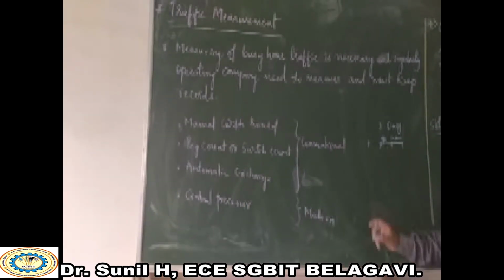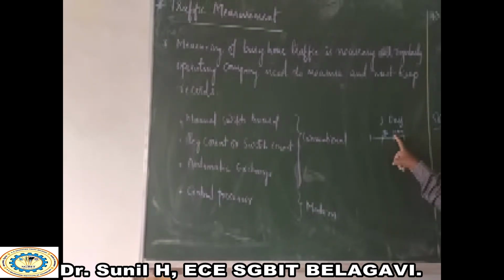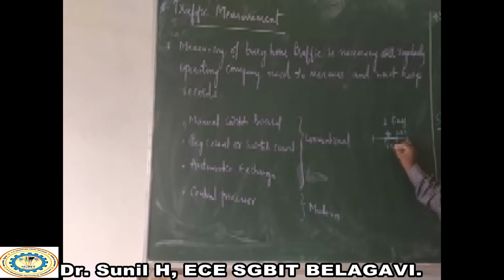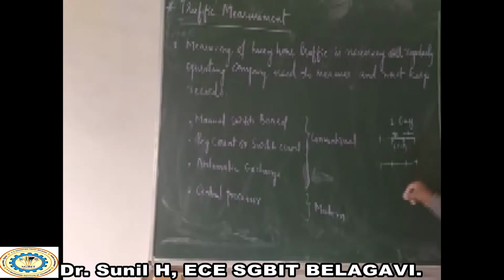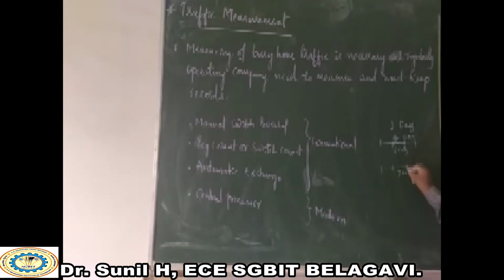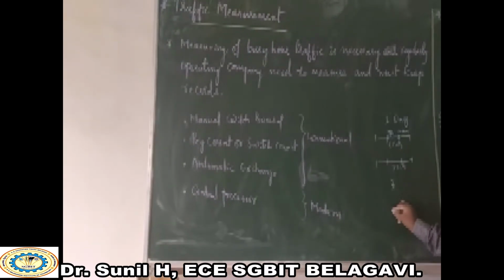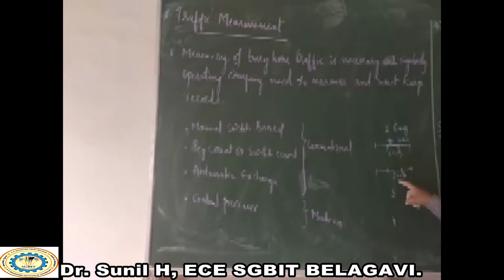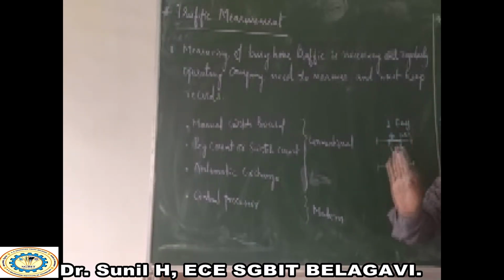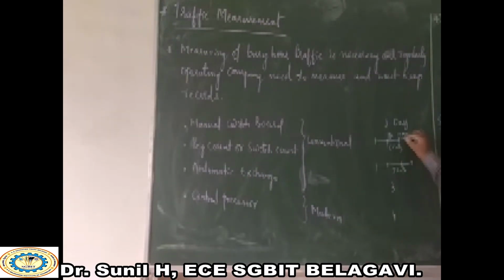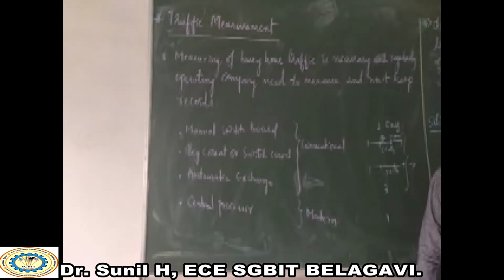Say for example, for day 1, 9 AM to 10 AM is called the busy hour, and at the same time only 6 calls were generated at that moment. Similarly, for day 2, at the same time, maybe 7 calls were there, including incoming as well as outgoing. And similarly, the third day, the fourth day. When you add all these calls at that particular moment, this will show how the measurement of calls is done, and the averaging of all these calls will give us the traffic measurement at that moment.